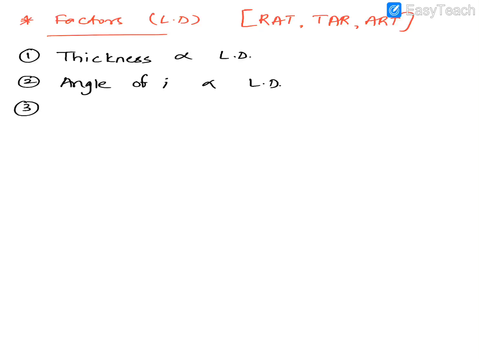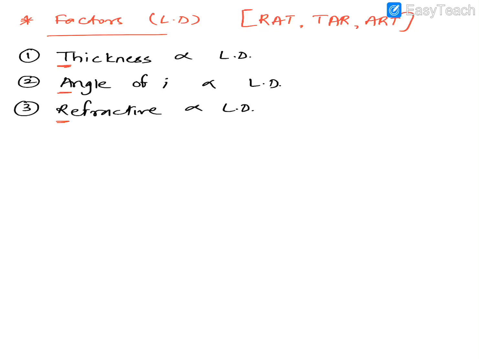Number 3 is the refractive index. More the refractive index, more will be the lateral displacement. So you can remember now why I wrote TAR: thickness, angle, and refractive index. Those are the factors.